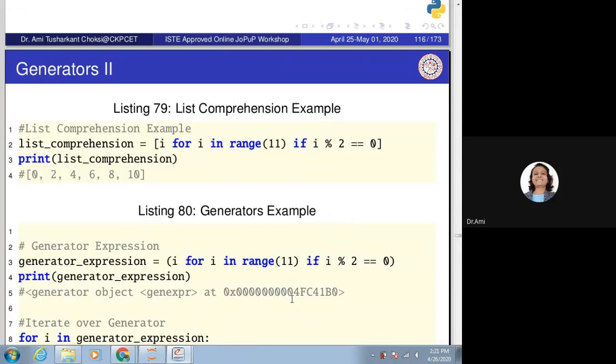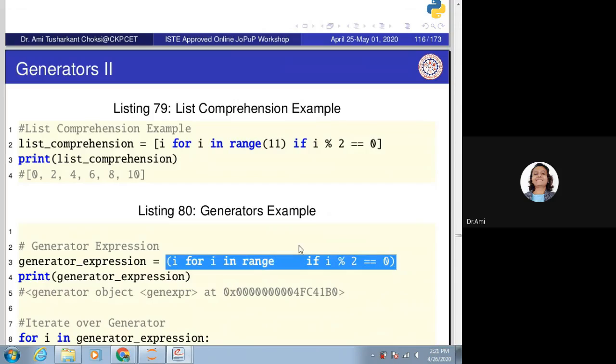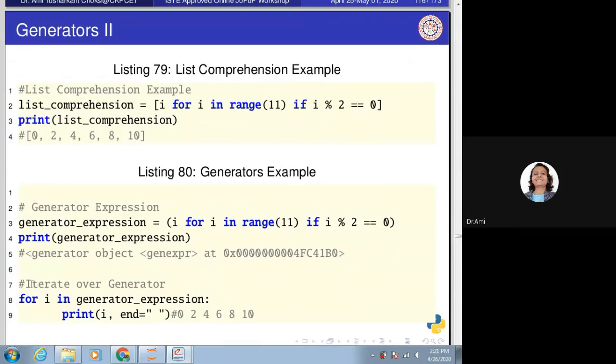So how do we print the values generated with the help of this generator? For that, we need to iterate over the generator: for i in the generator expression, print i, and if you want some end condition, you can give that.